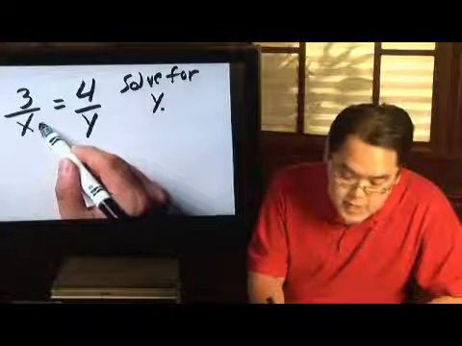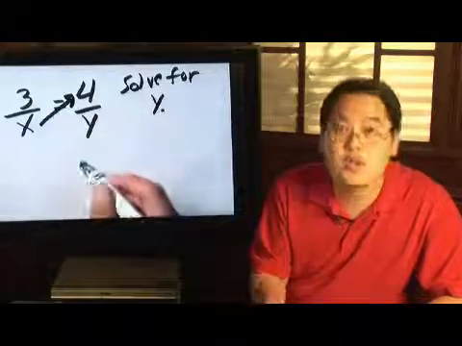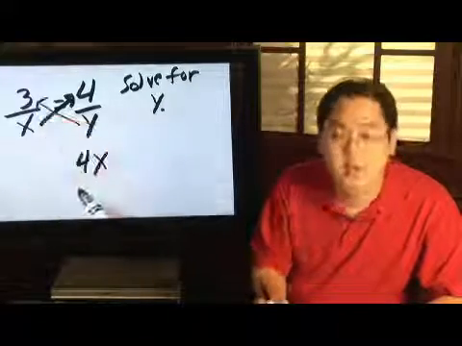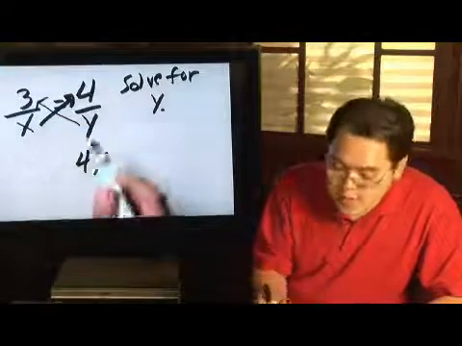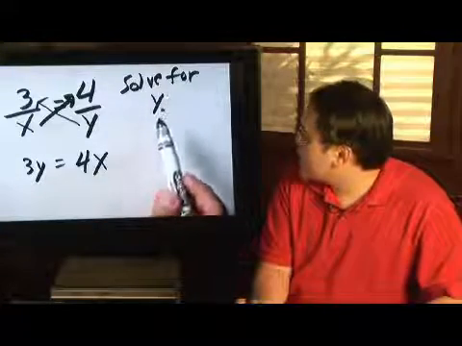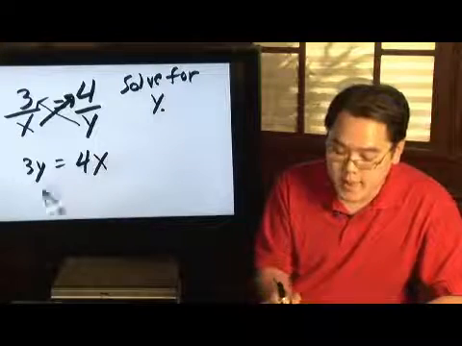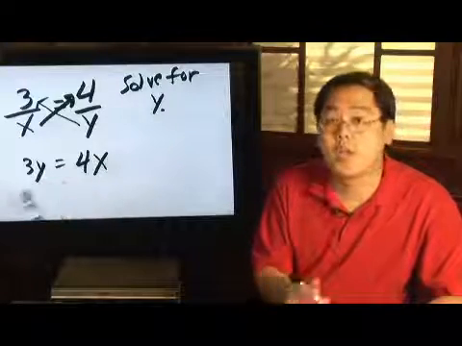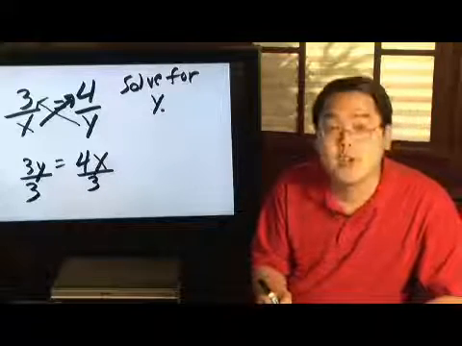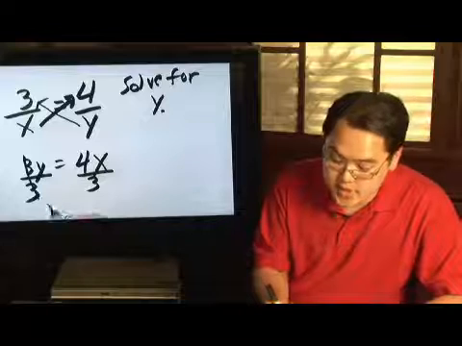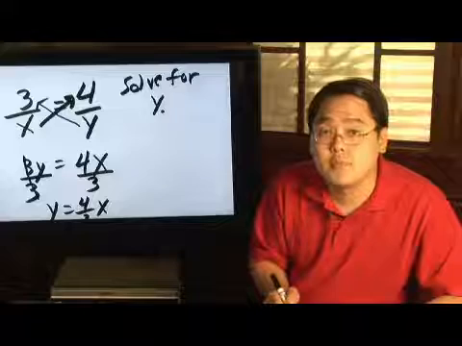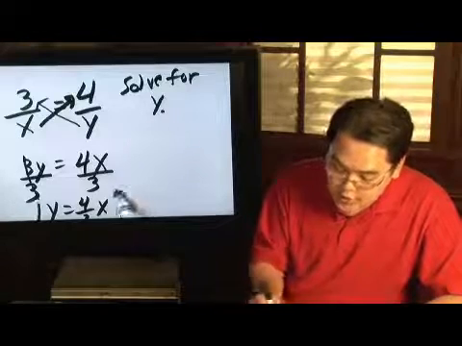So for example, take the x, multiply it with the 4, so you will have 4x, and then take the y and multiply it with the 3, so you have 3y. Now, since your objective is to solve for y, you want to isolate the y term. Because the y is being multiplied with the 3, you want to get rid of that, so you divide both sides by 3. As a result, the 3's will cancel, and you have y equals 4/3 x. And then, since you solved for y, you are finished.